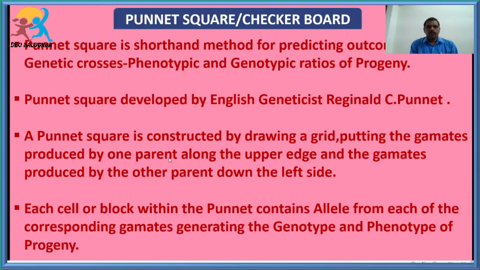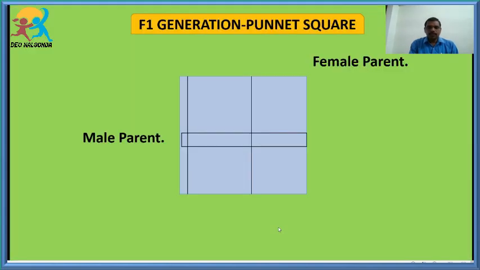And here we put the gametes produced on the upper edge and the gametes produced on the left side. Here it consists of cells or blocks within the Punnett square, containing alleles from each of the corresponding gametes. So these are the squares or blocks. These squares or blocks have gametes from both male and female parents.